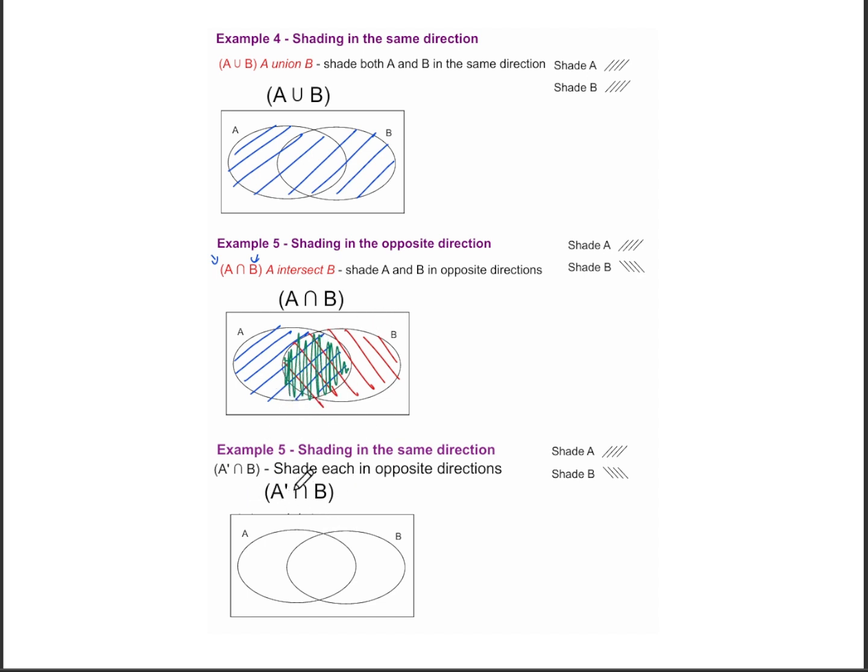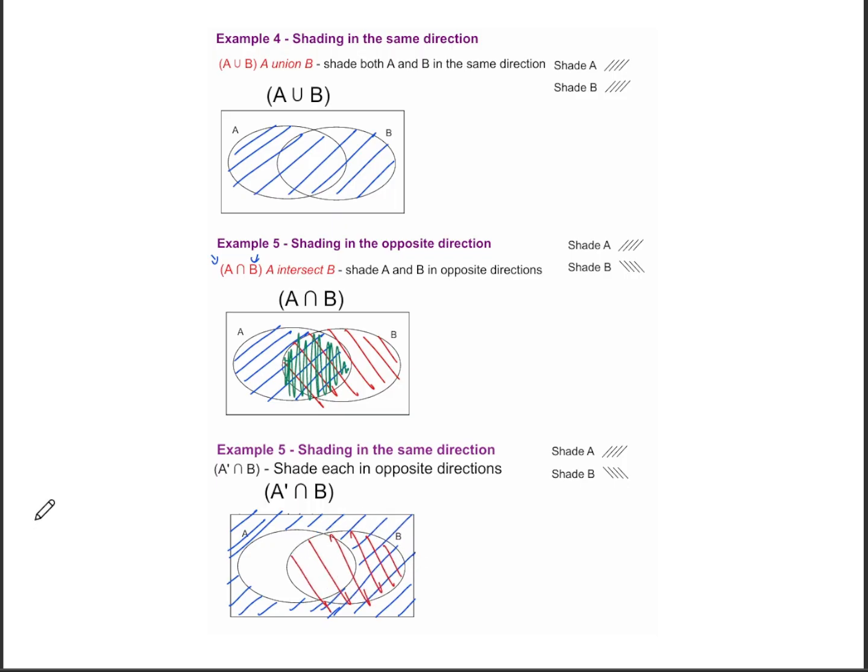Next, we are told to shade A complement intersection B. So remember what A complement was. A complement was everything that is not A. Here I've shaded everything that's not A. Now I'm supposed to shade B because that's my other event that I'm intersecting. Now when shading B with a different color, I see this.